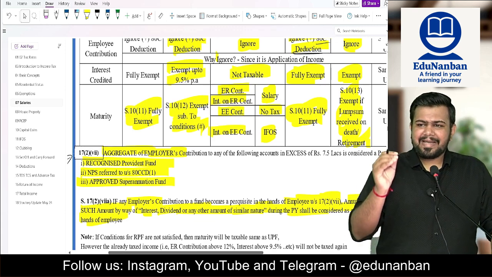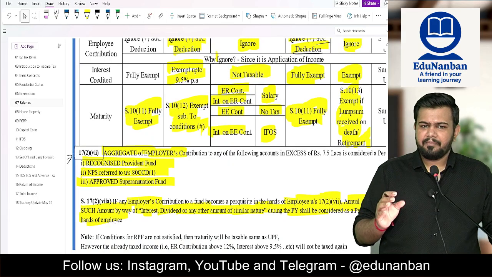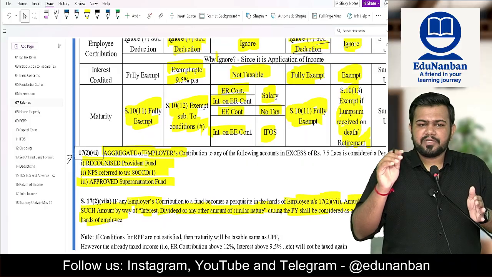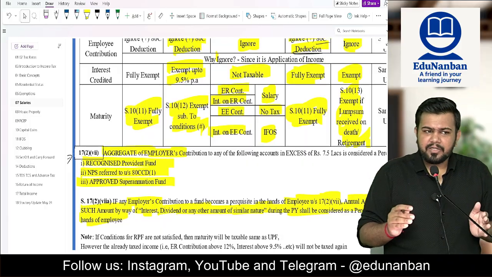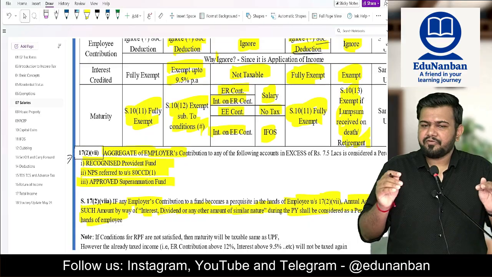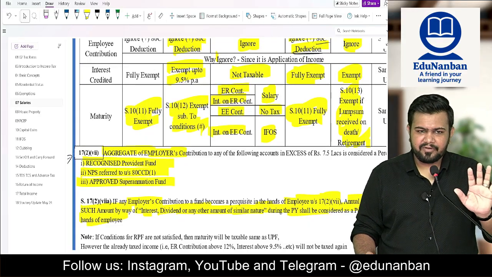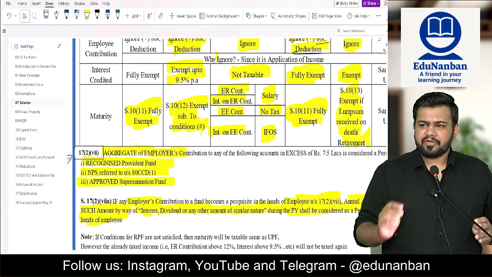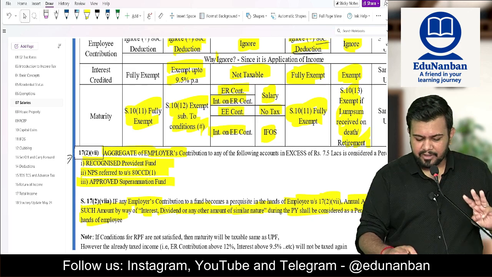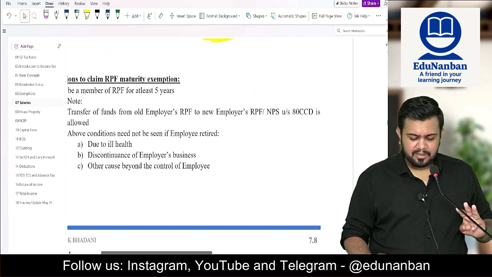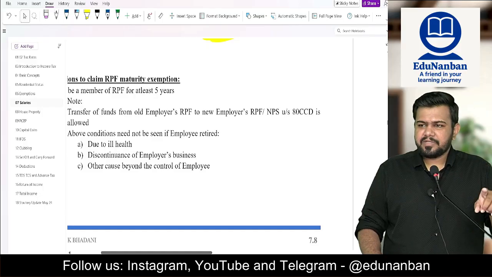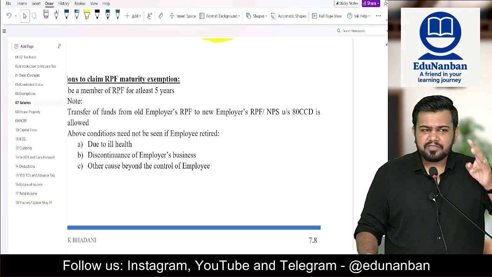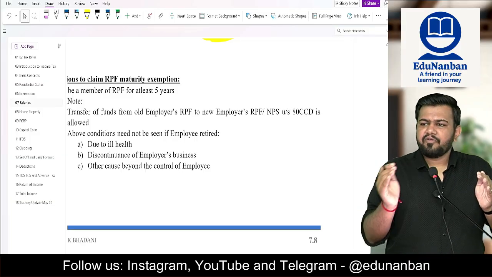Then what about maturity? Generally, maturity is exempt under section 10 clause 12. Maturity from recognized provident fund is exempt. However, it is exempt only subject to a condition. What is the condition? The employee should be a participant in the recognized provident fund for at least 5 years. If he is going outside the recognized provident fund or withdrawing the money before 5 years, then it should be because of 3 reasons. What are the 3 reasons? Number 1, due to ill health. Number 2, due to discontinuance of employer's business. Number 3, for any other cause which is beyond the control of employee. If it is because of these 3 reasons, it is okay. You can withdraw before 5 years also.